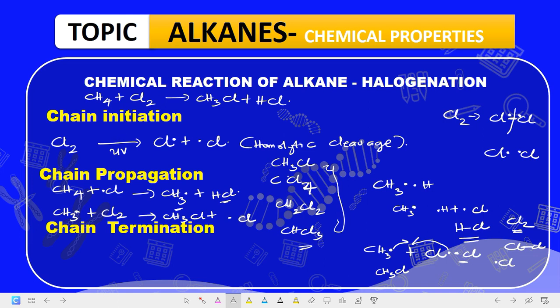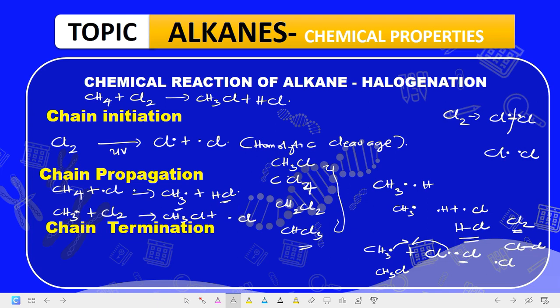Now in your exams you'll be asked which of the following is a step in the substitution reaction of alkane. They may give you this, and you know the answer is the chain initiation step. Any of these is the chain propagation step: a radical reacts with a molecule to form a molecule and another radical.